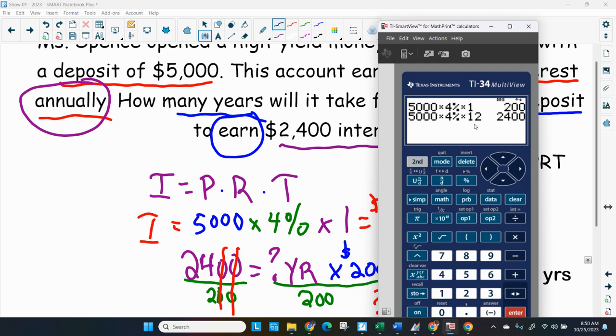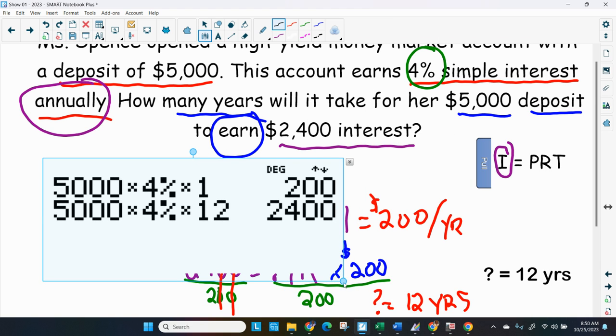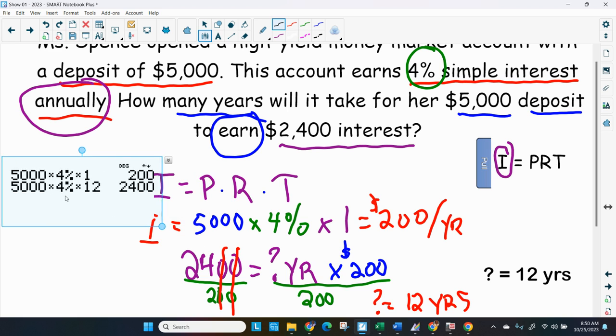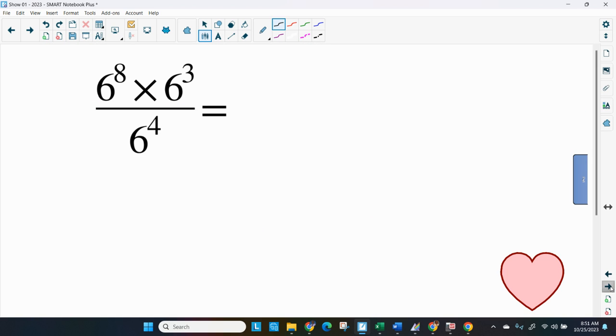So it will take her 12 years to get that $2,400 she's interested in. So that's a good question to know. So if you have time, take a look at my simple interest video, and it explains that and does some other questions similar to this one. All right, so let's keep moving.